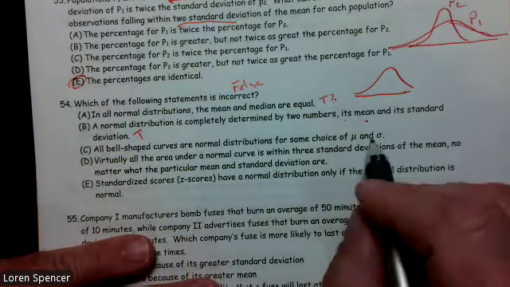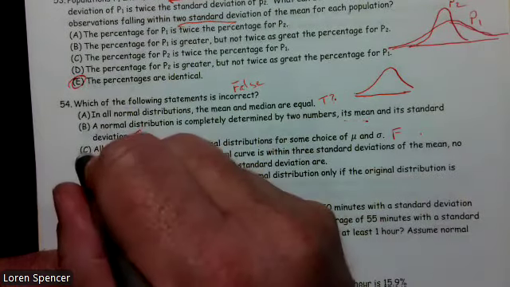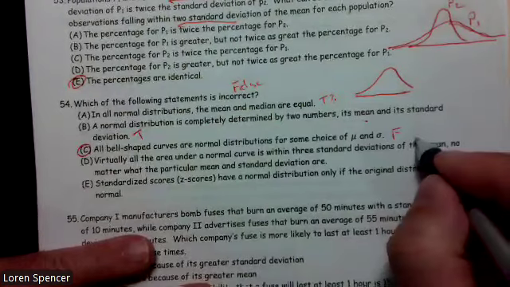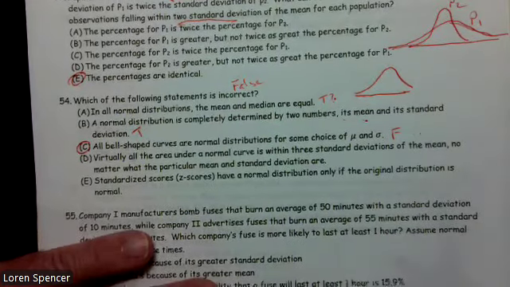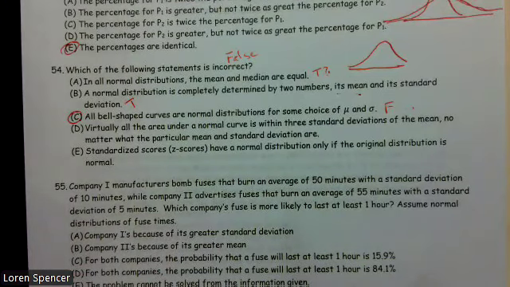All bell-shaped curves are normal. No, that is false. We have different distributions that can be bell-shaped. The T distribution, which we will study later in our next unit, is bell-shaped, and it is not normal.